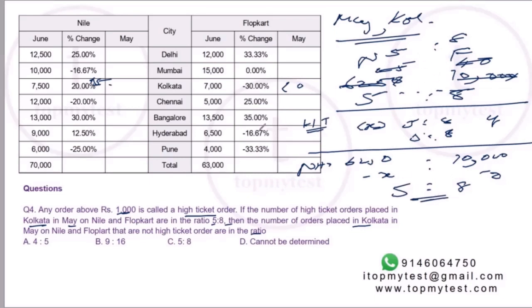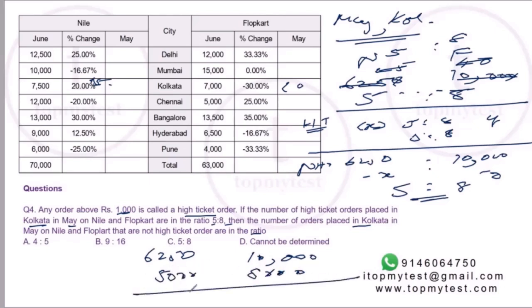You can verify it. Suppose you have your original values as 6,250 and 10,000. I remove something which is in the ratio 5:8, so let's have 5,000 and 8,000. The balance will be 1,250 and 2,000. This ratio is again 5:8.